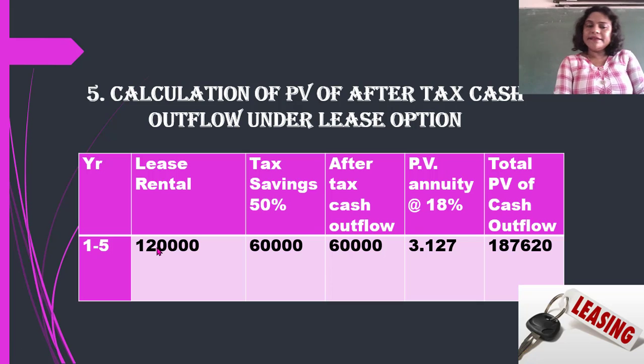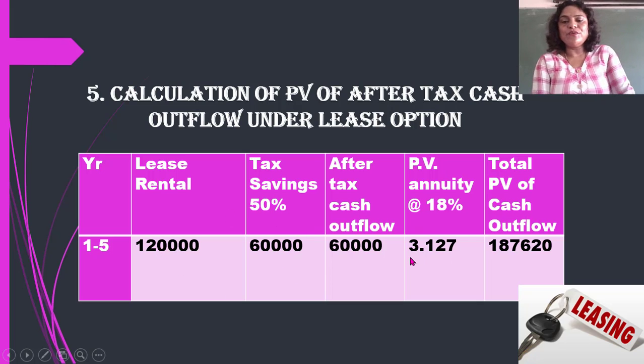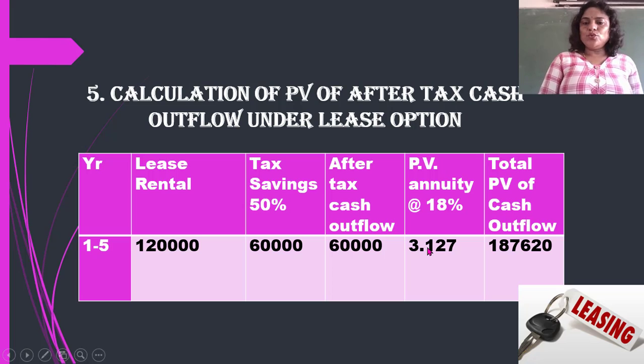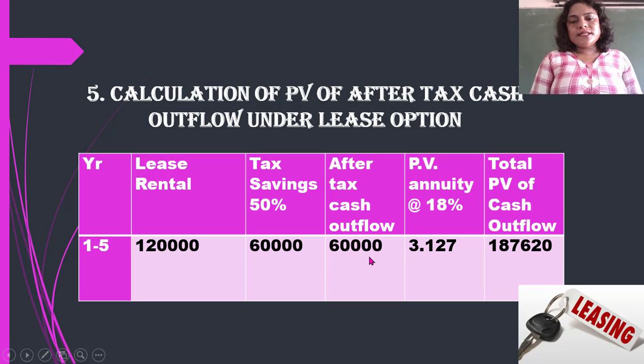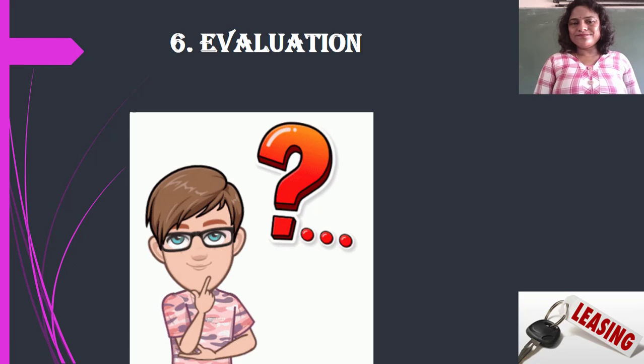Here we take directly the annuity value, which is 3.127. Now 60,000 multiplied by 3.127. So the total present value of cash outflow under the lease option is 1,87,620.